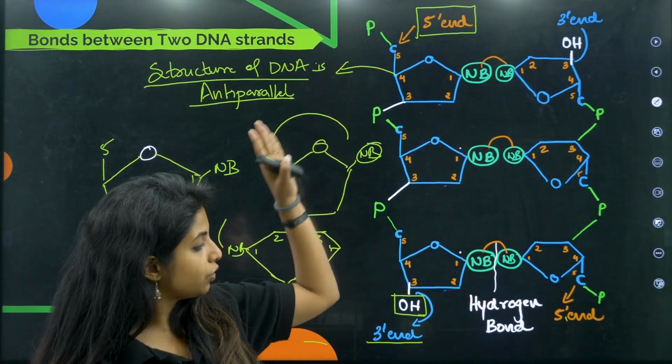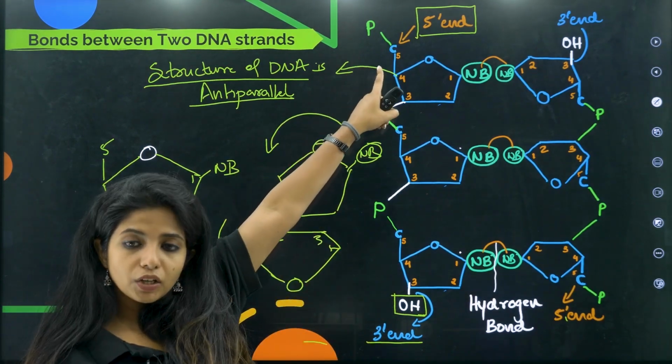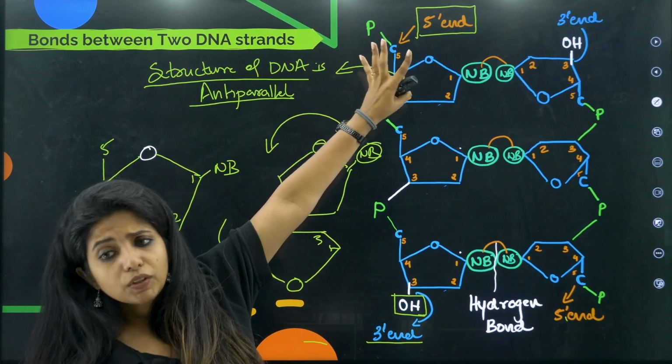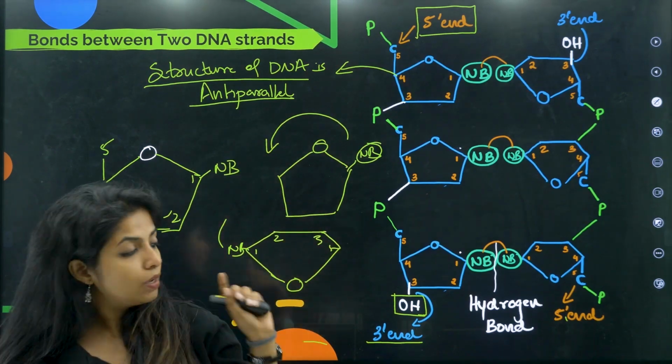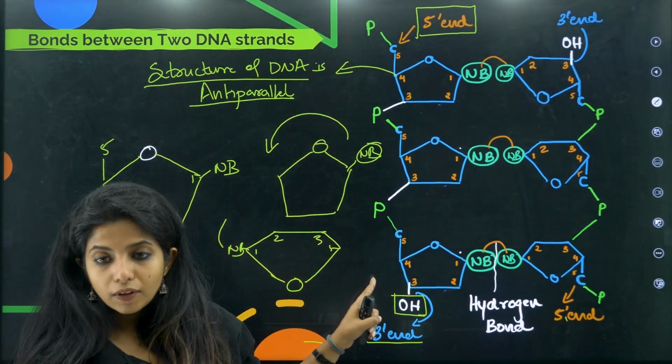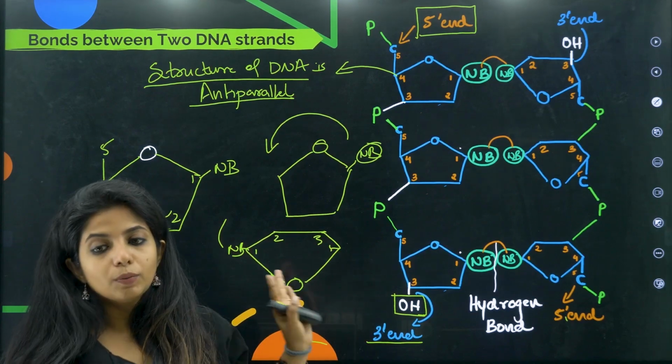So you have 5' end, you have 3' end. Why am I telling you again? Because the 5th carbon has the phosphate, which is why you call it 5' end. Over here you have the 3rd carbon which has an OH group, and it will be known as 3' end.